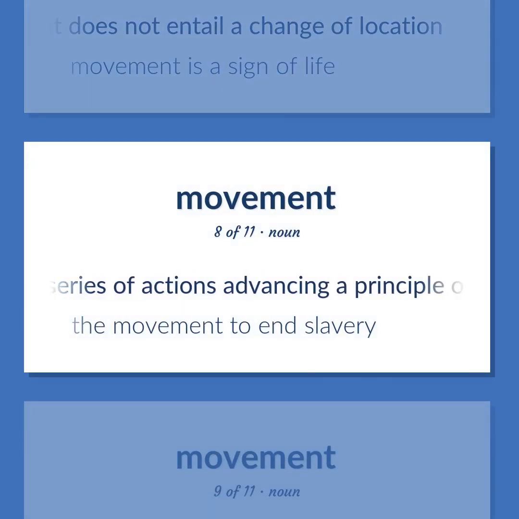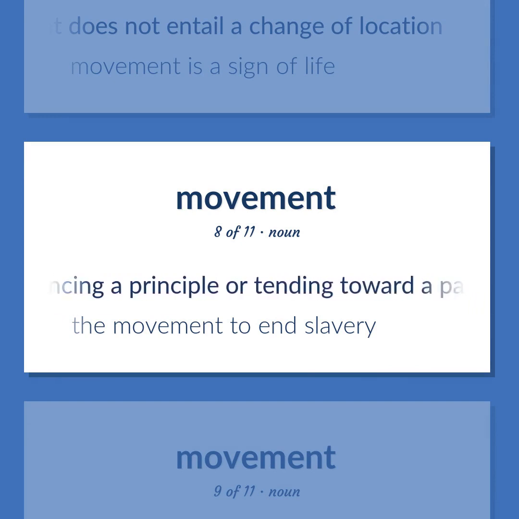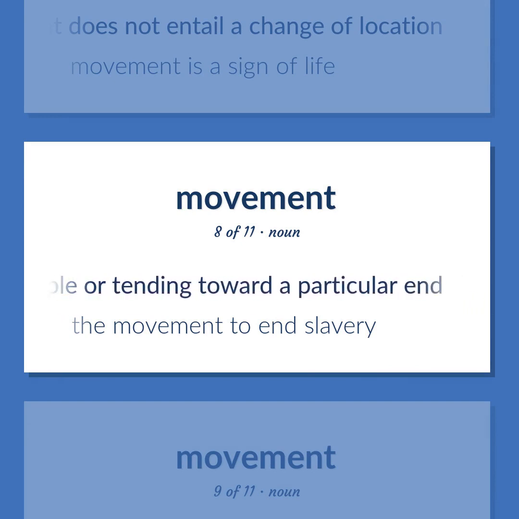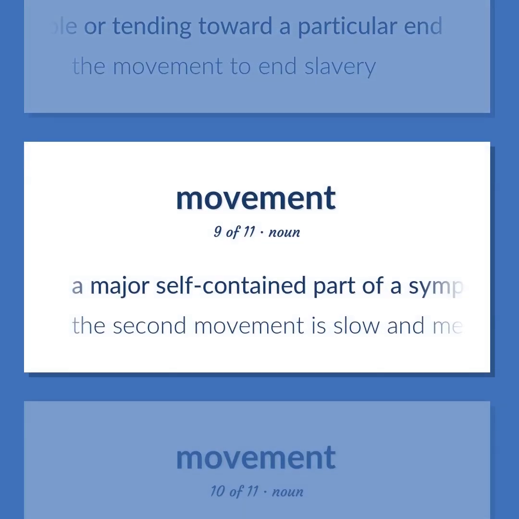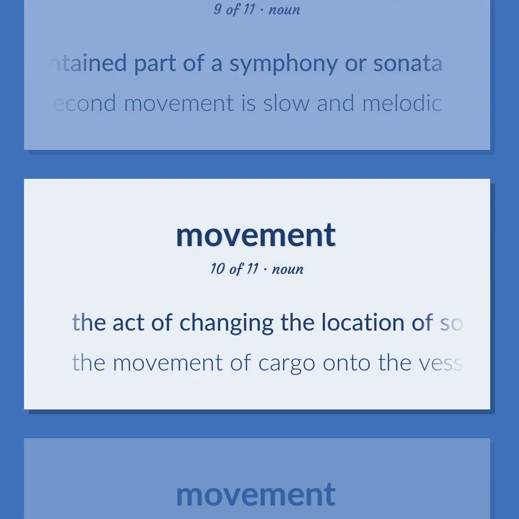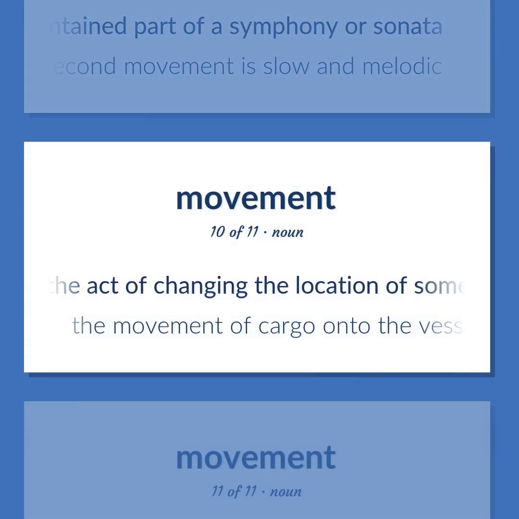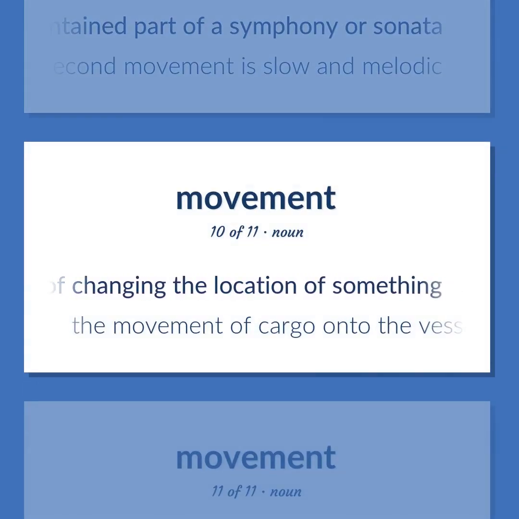A series of actions advancing a principle or tending toward a particular end. The movement to end slavery. A major self-contained part of a symphony or sonata. The second movement is slow and melodic. The act of changing the location of something. The movement of cargo onto the vessel.